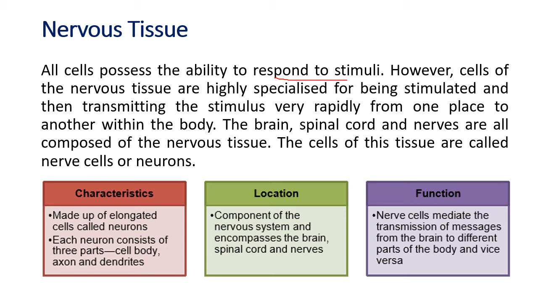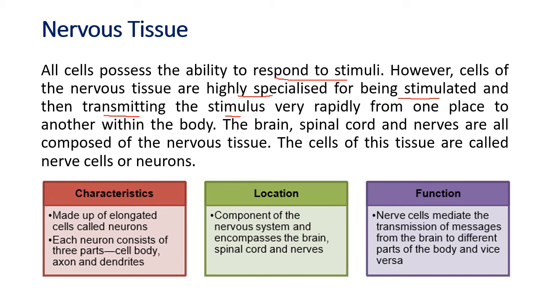So the nervous tissue possesses cells which have the ability to respond to stimuli. But are they stimulated by just anything? No, they are highly specialized for being stimulated. There are some special cells which get stimulated, and then the stimulus is transmitted rapidly from one place to another in the body. Suppose you touch something hot, then you immediately pull your hand back. Or if you put your leg on something sharp, then you immediately pull your leg back.